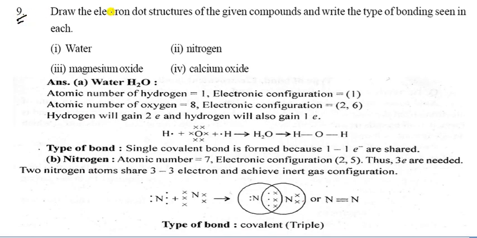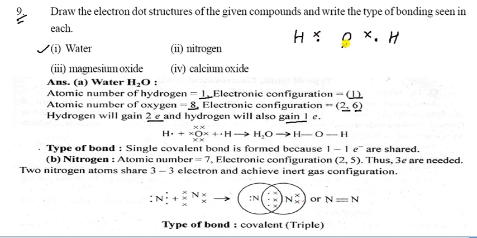Now see question number 9. Draw the electron dot structure of the given compounds and write the type of bonding seen in each. So first one is water. In water, the atomic number of hydrogen is 1, electronic configuration is 1 only. The atomic number of oxygen is 8, electronic configuration is 2, 6. And oxygen will gain 2 electrons and hydrogen will also gain 1 electron. So like this you can see here, hydrogen, oxygen and 1 hydrogen. Hydrogen has only 1 electron and oxygen has 6 electrons.